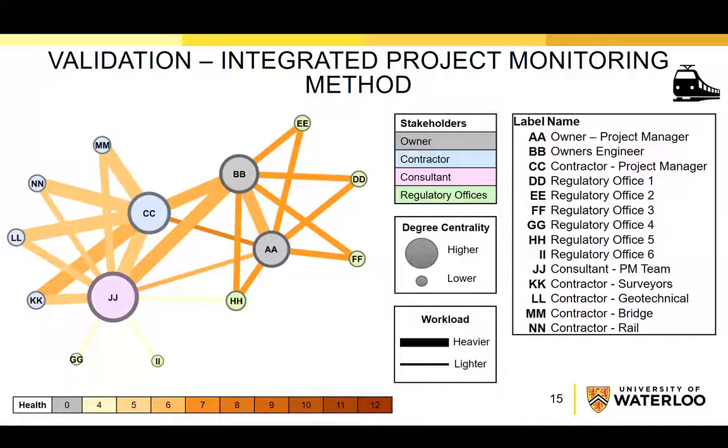In that meeting, we discussed whether these results present the actual project condition or not. During this meeting, we learned that there were problems on this project related to land acquisition, budget, and interactions with the owner. And those problems were creating health issues between the project owner and the contractor. Additionally, we learned that the consultant team was working on a submission to those regulatory offices, and meetings between them were in a friendly environment. And since the consultant hadn't submitted documents yet, the workload between those stakeholders was not high.